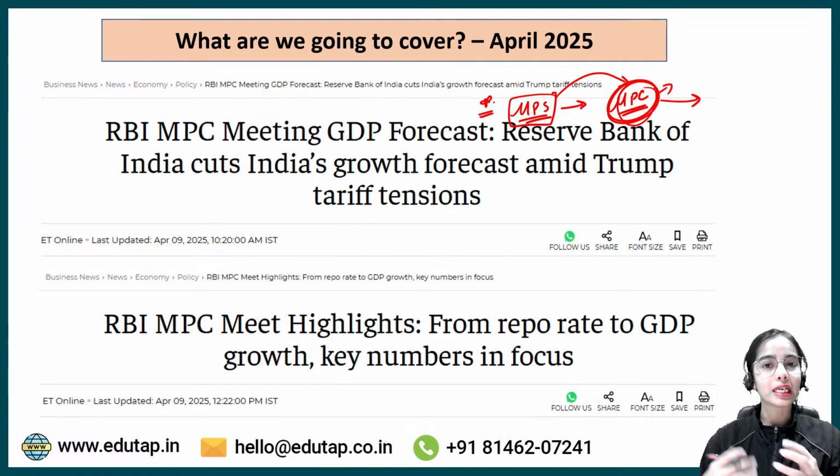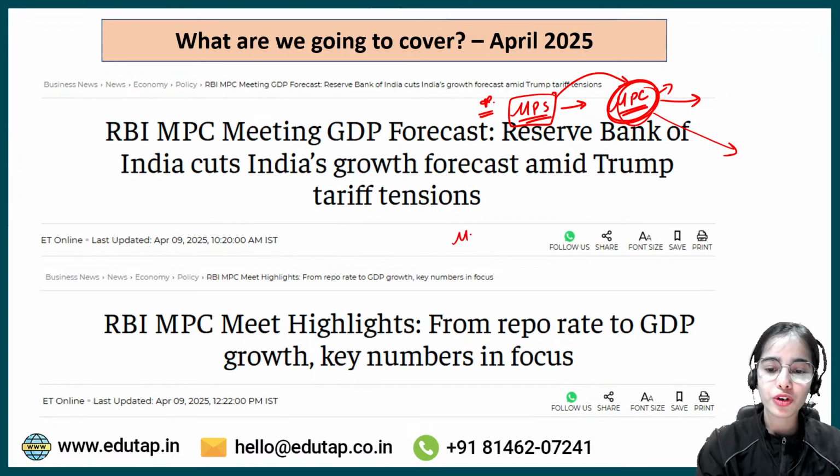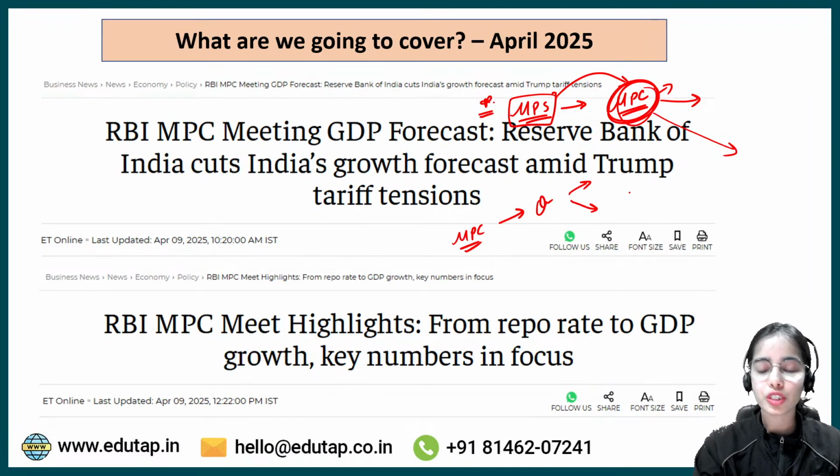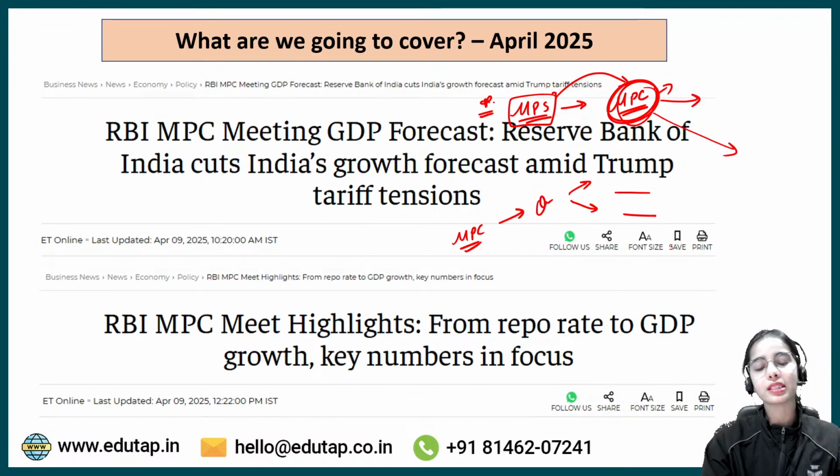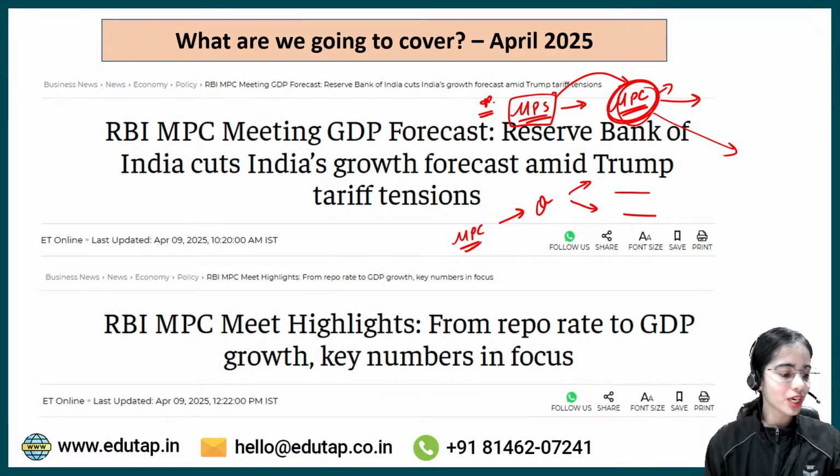As you know, recently the Trump government has imposed tariffs on various countries, and this has had some impacts on India also. So how is the Monetary Policy Committee going to tackle that, and what decisions have been taken in this regard? All of this we are going to discuss, as well as the Monetary Policy Committee's outlook for growth and inflation, and what important data points the Monetary Policy Committee has mentioned in this April meeting.